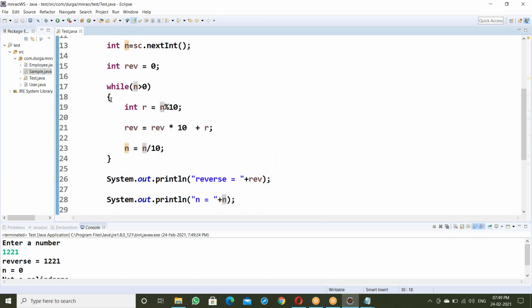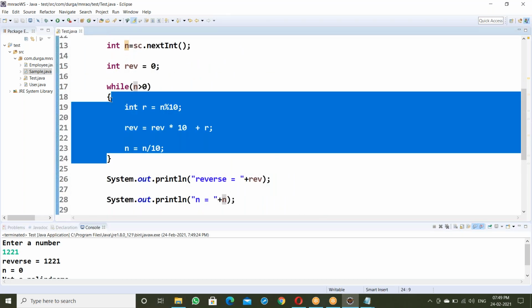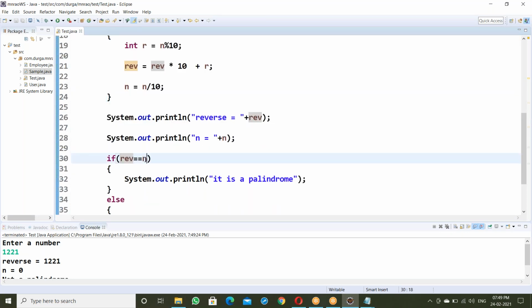So why 0? See, in the while loop the n value becomes 0, right? So the reverse value is getting correct, but we are checking it with 0. Then how to solve this problem? Tell me. How to handle this issue? Satish and others, how to solve this issue?